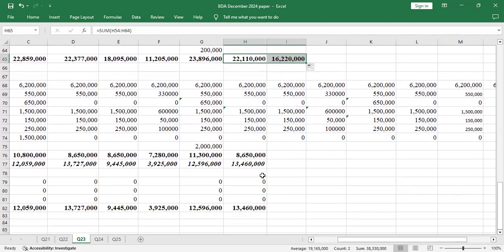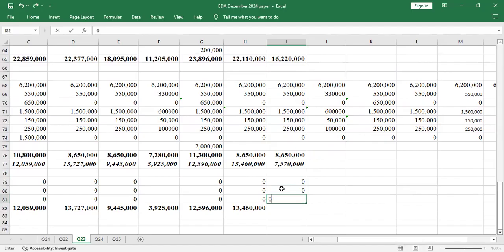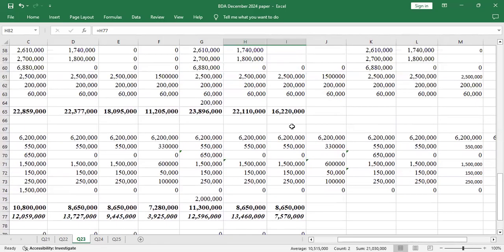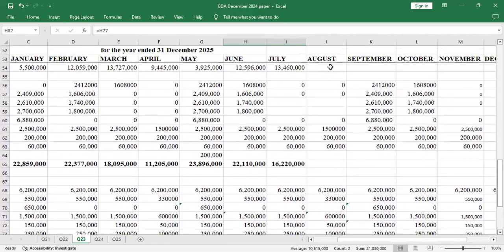Then you do the same here. Then you say 0, 0, and 0. Then you drag this as the ending balance. So that ending balance, this 75, is what will appear now for the month of August. So you drag it here. For August, you drag it there. It will just come automatically. So you follow suit.